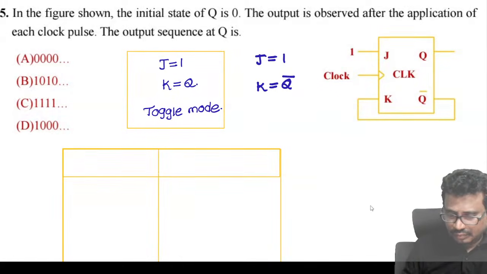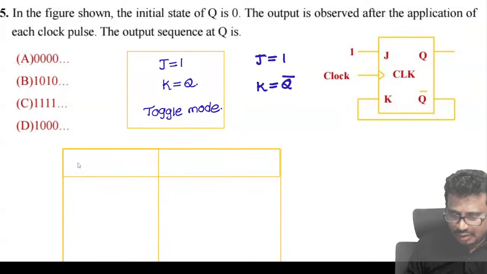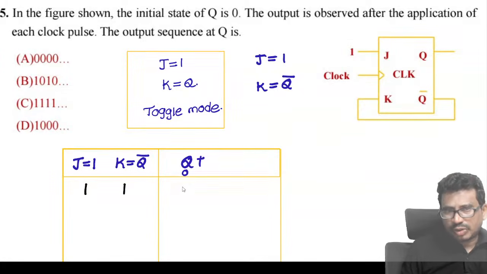Here the J value is given as 1 and the K value is connected to Q bar. So we'll see what the output will be. The initial value we can consider as 0. Let's process now. If J and K were both 1, it would be toggle.